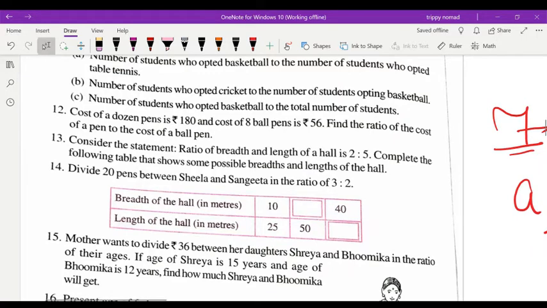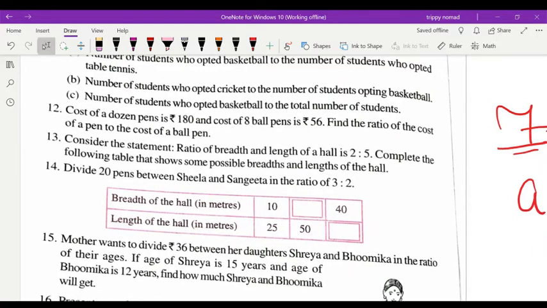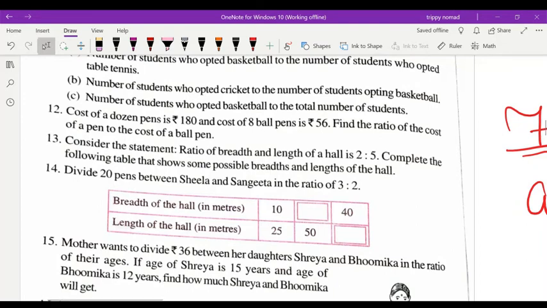Okay, what they asked here. This is the breadth of the hall.